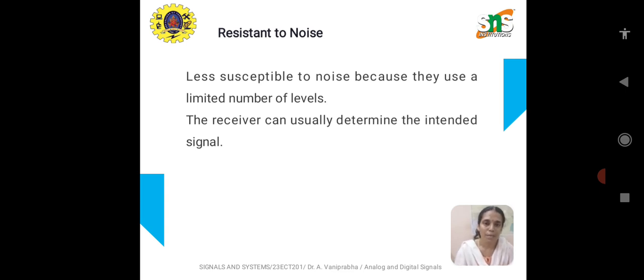It clearly eliminates or filters the noise or interference. Since these two are the important levels, either 0 and 1, the receiver is able to discriminate the original signal from the noise based on the levels. Easily the noise will be reduced.